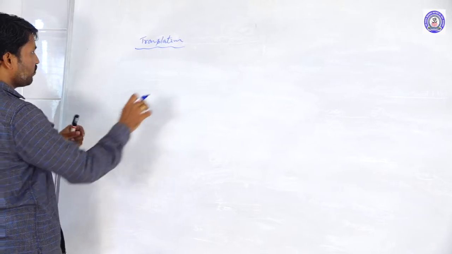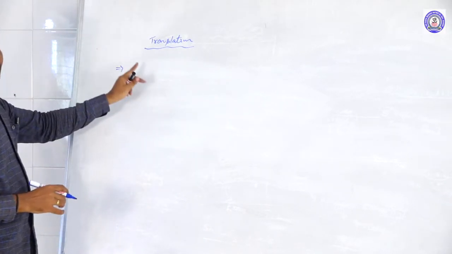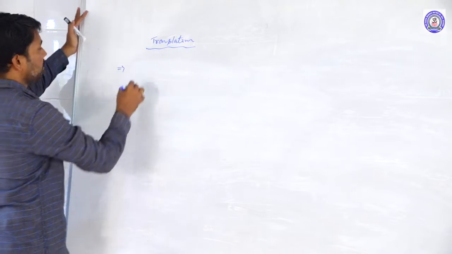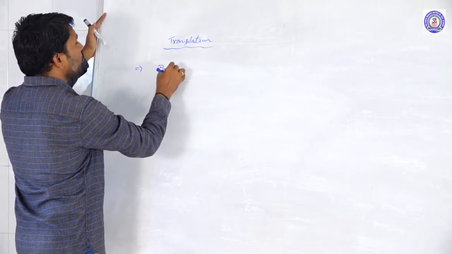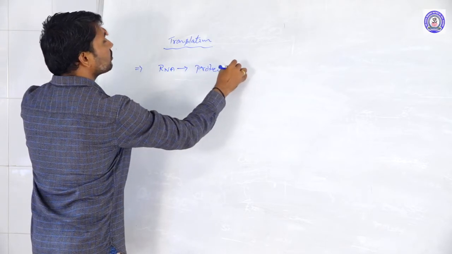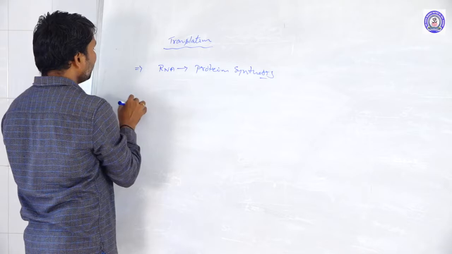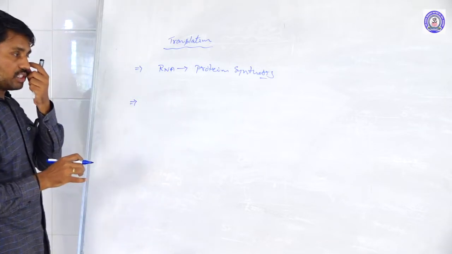So translation is nothing but going from the RNA to protein synthesis. Here, what is happening in RNA to protein synthesis?